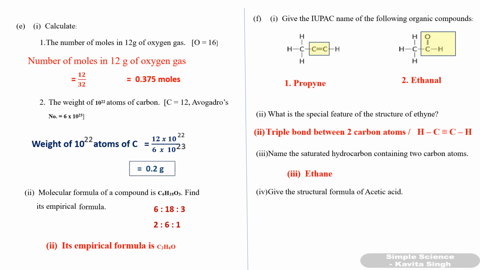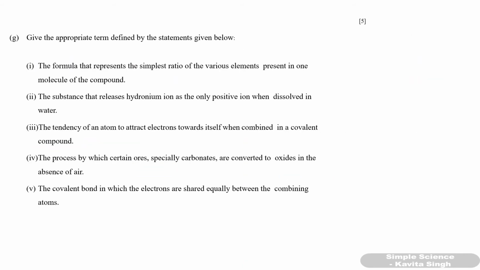Okay. Give the structural formula of acetic acid. Acetic acid is nothing but ethanoic acid, CH3COOH, and the structural formula will be CH3, C double bond O and single bond O with H. Okay, so this is how you have to draw the structural formula. Okay. Next question. Give the appropriate term defined by the statements given below. First one, the formula that represents the simplest ratio of the various elements present in one molecule of a compound is called empirical formula.